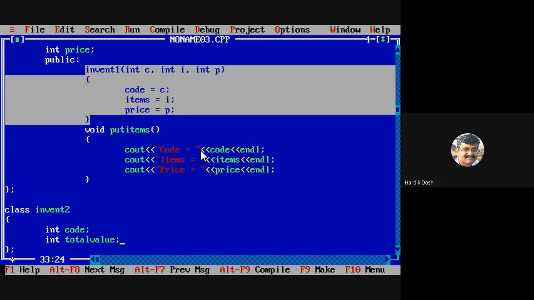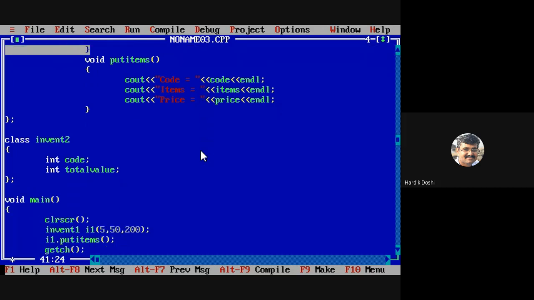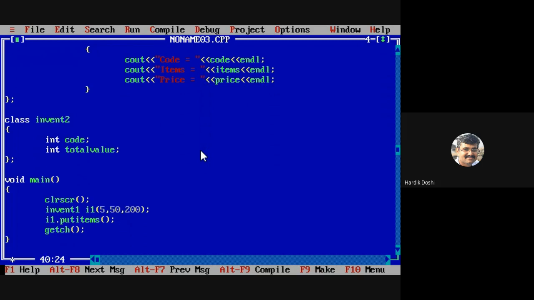Are you getting my point? So the code should be same. So my code should be same. Okay, I'm not going further in that part. Actually what I want to do is I want to have an object of Invent2 that is I2. Okay, sorry. Let me take it S1 and let me take it B1. What I want to do is B1 is equals to S1.